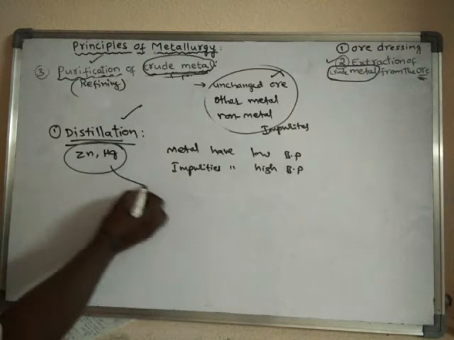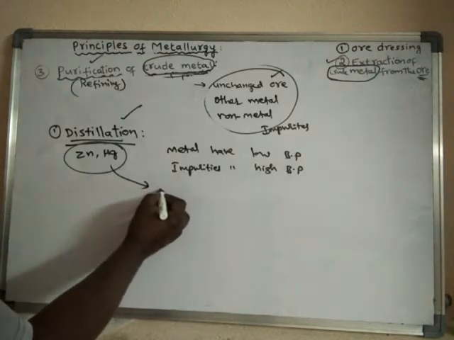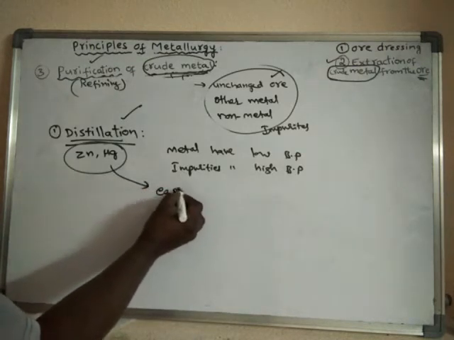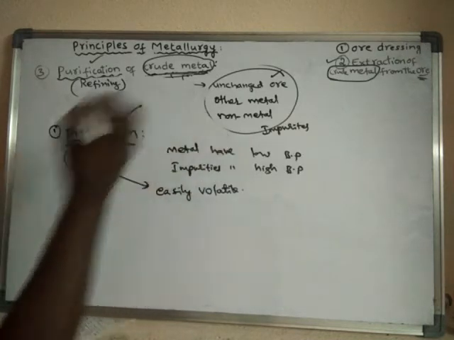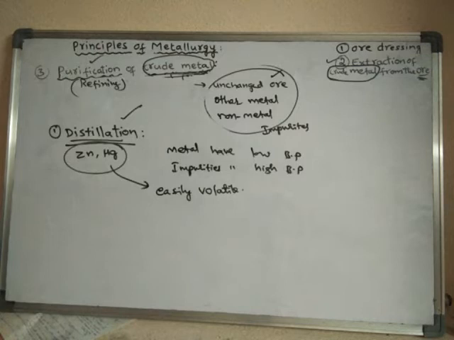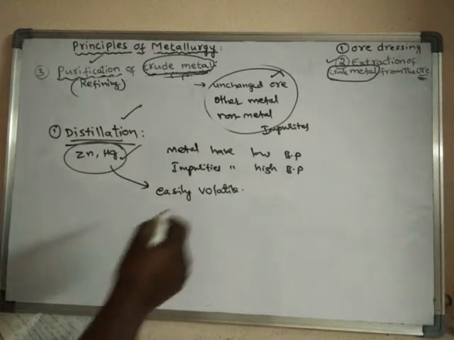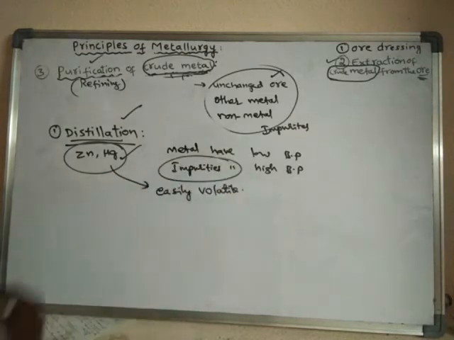So these metals are highly volatile. They are easily volatile metals. So what happens if you heat these metals to high temperatures? These metals will convert into vapors, and the impurities remain in the solution only.